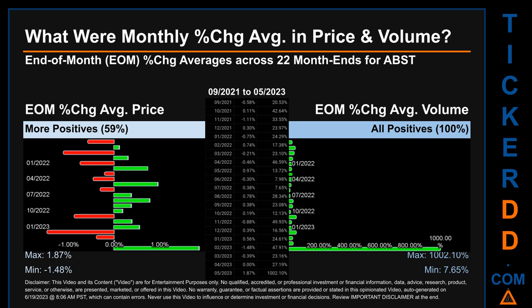That is 100% of month ends saw a positive percentage change in average volume. Price saw an end-of-month max of 1.87% in average percentage change along with a minimum of -1.48%. For volume, the maximum and the minimum monthly percentage change were respectively 1,002.10% and 7.65%.